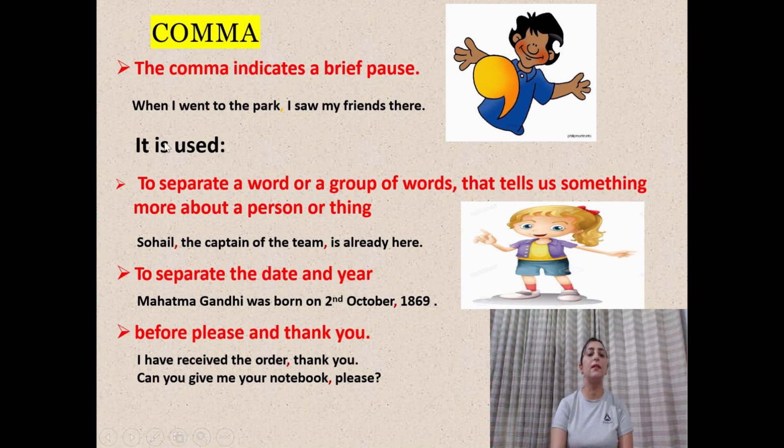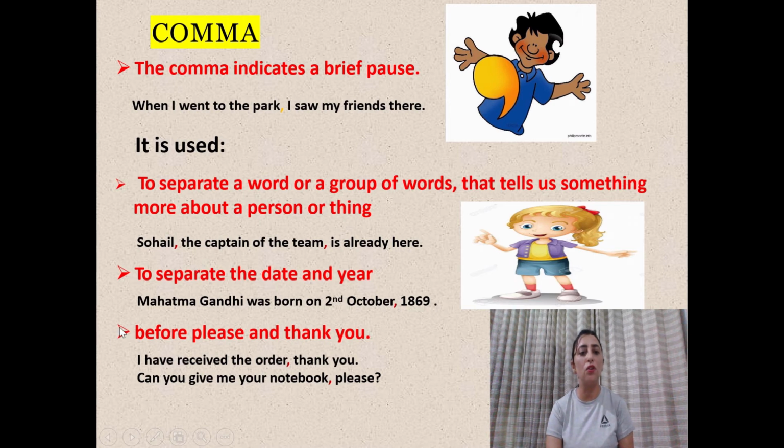Now let's discuss the next punctuation mark, that is comma. Comma is used to separate the things in the list. The comma indicates a brief pause, right? So when I went to the park, I saw my friends there. So we are using a comma to separate these two sentences and giving a pause in between.